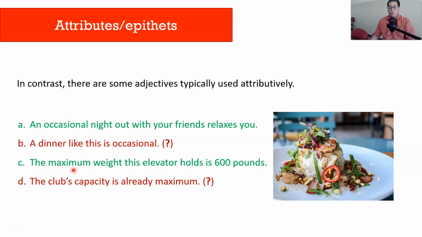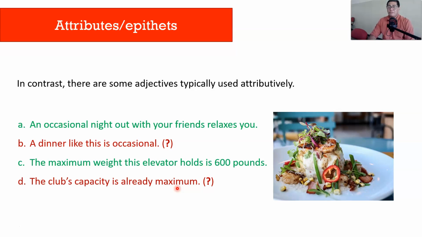The maximum weight this elevator holds is 600 pounds, and the club's capacity is already maximum. Does that sound good for you? It sure does not for me. So those are cases of adjectives that are only used attributively and some other adjectives that are only used predicatively. Now, what other piece of information may I tell you about adjectives that you may find interesting?